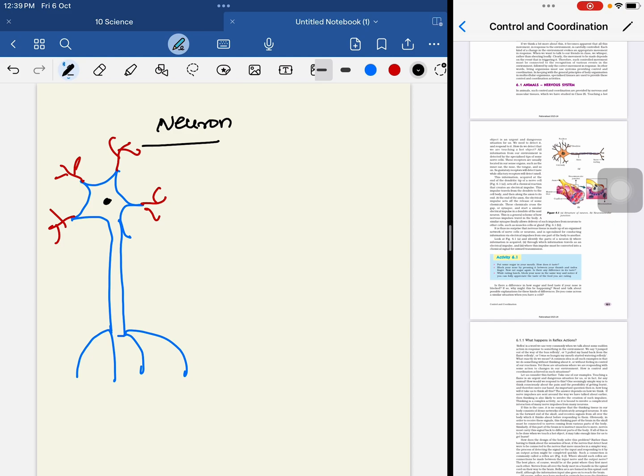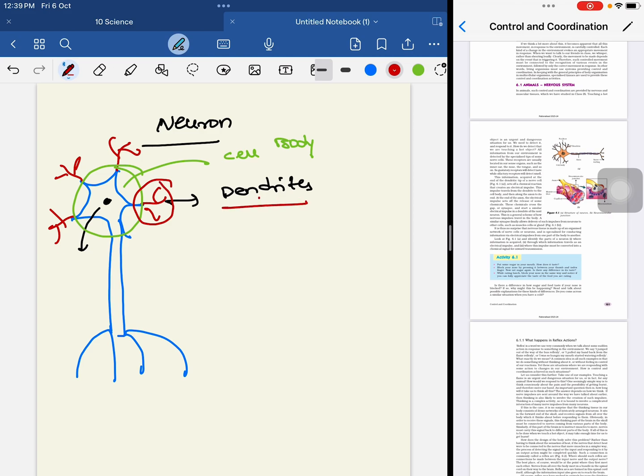So I will write the parts for you. These are dendrites. And in the middle, this whole part is called the cell body. And this red part is called dendrites. And this is called the axon. As these are at the last part of the nerve, these are called nerve endings.